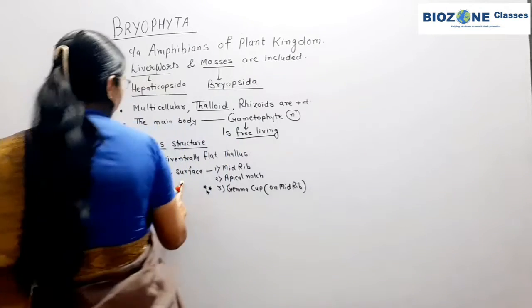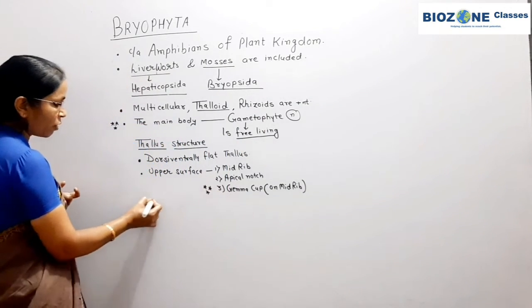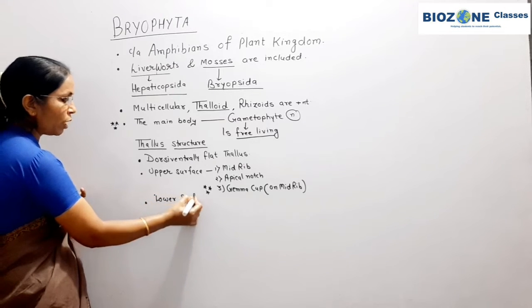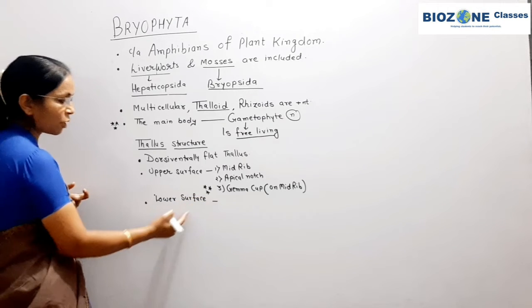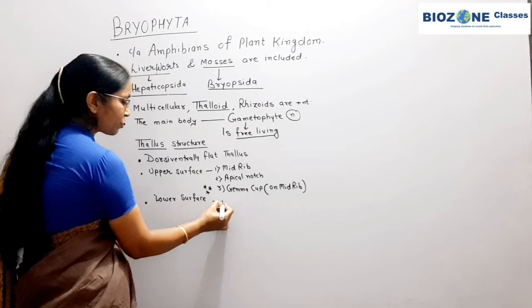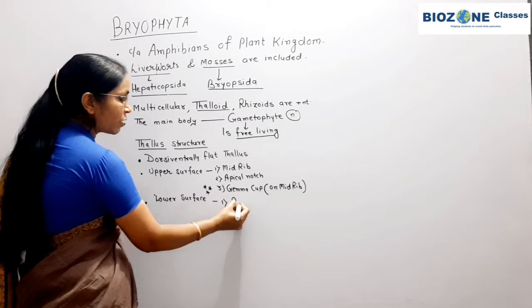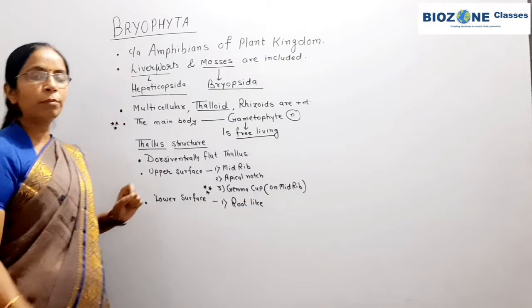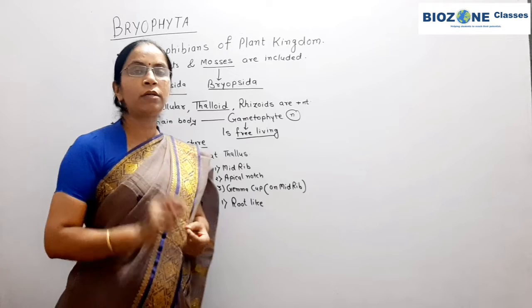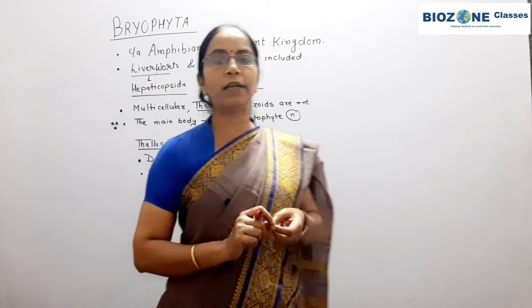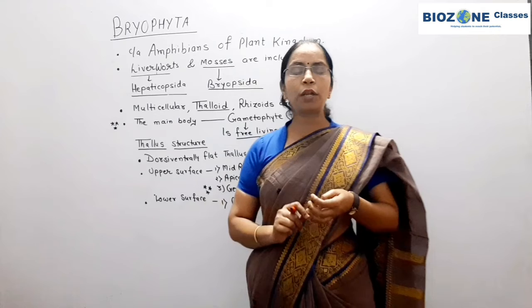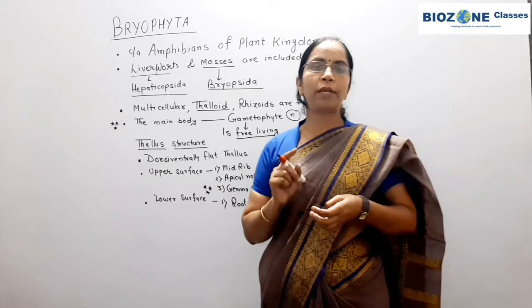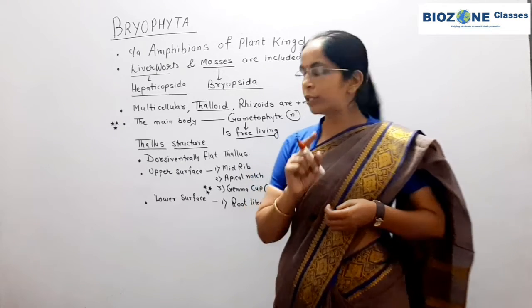Okay, so the upper surface shows these features, and if we come towards the lower surface, the surface which is present towards the soil, that lower surface, you remember, shows first root-like structures. Again, remember one most important statement of NCERT, note it down or underline it: the Bryophyta show root-like, stem-like and leaf-like structures, but true roots, true stem and true leaves are completely absent. So this thing you remember.